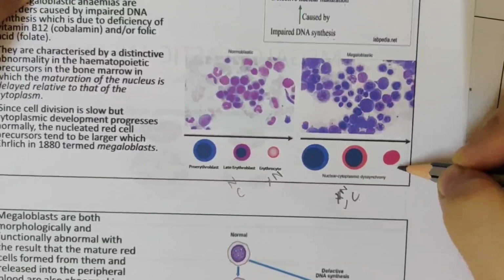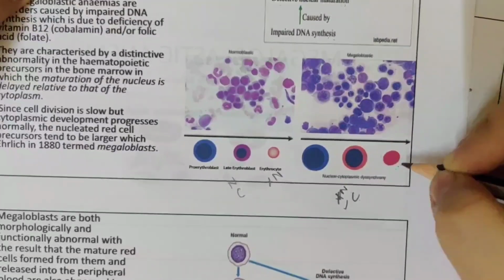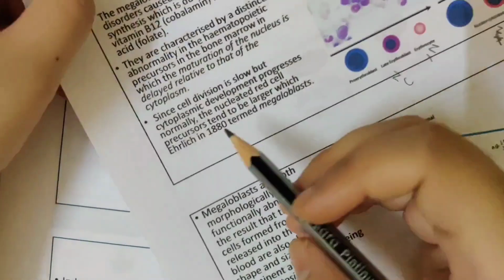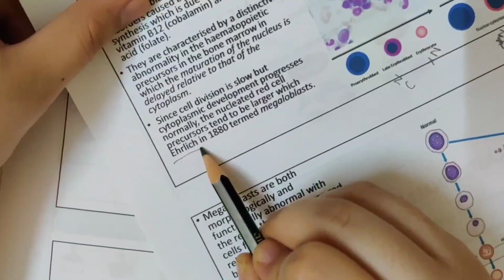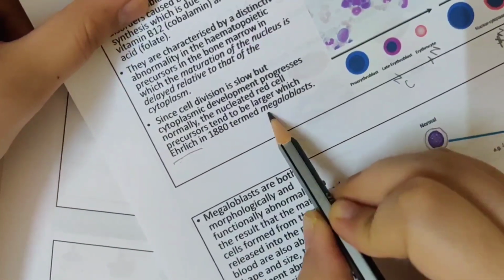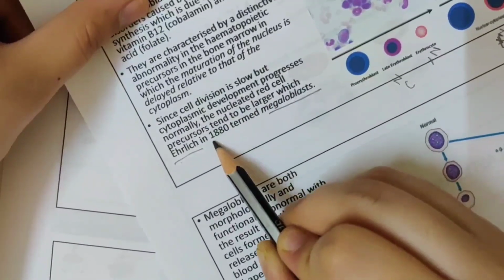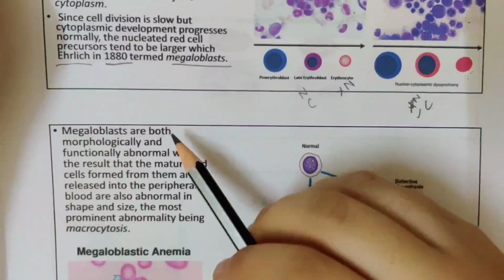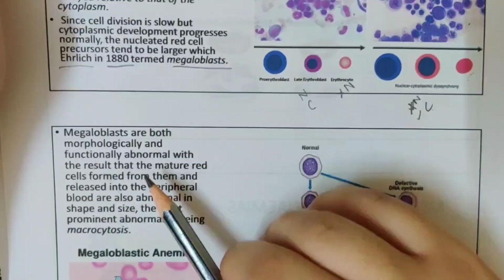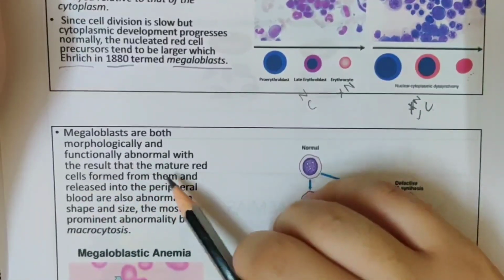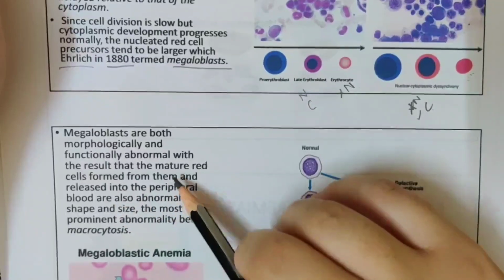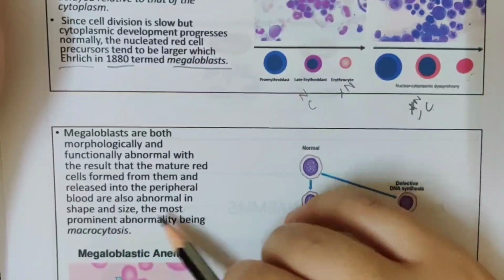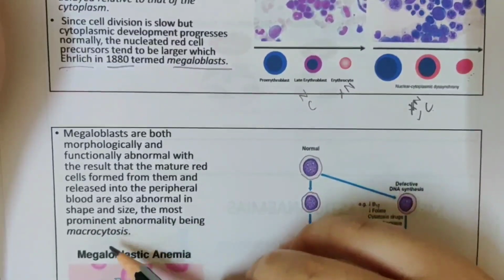You will have a cytoplasm that is well developed, no nucleus is there, but the cell size is increased. This term was coined by a person called Ehrlich. He termed it megaloblast in 1880. Now, megaloblasts are both morphologically and functionally abnormal, with the result that the mature red cells formed from them and released into the peripheral blood are also abnormal in shape and size, the most prominent abnormality being macrocytosis.